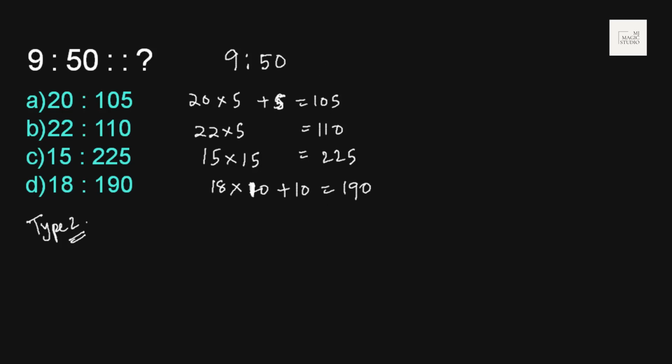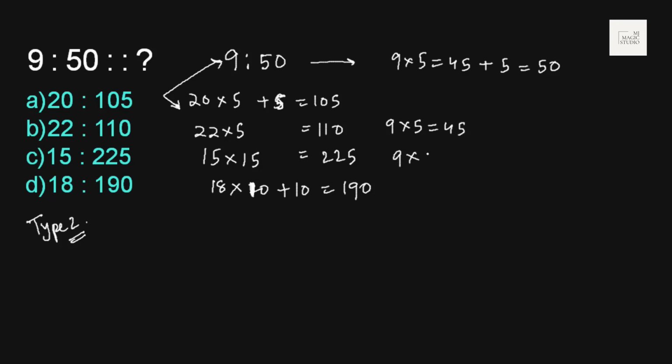Okay, so let me try this first. Into 5 and plus 5. 9 into 5 is 45. If I add plus 5 to this, it becomes 50. Okay, these two are matching up with the relationship actually, and it is simply into 5. So 9 into 5 is 45. Into 15, that means it's a square. 9 into 9 would be 81.